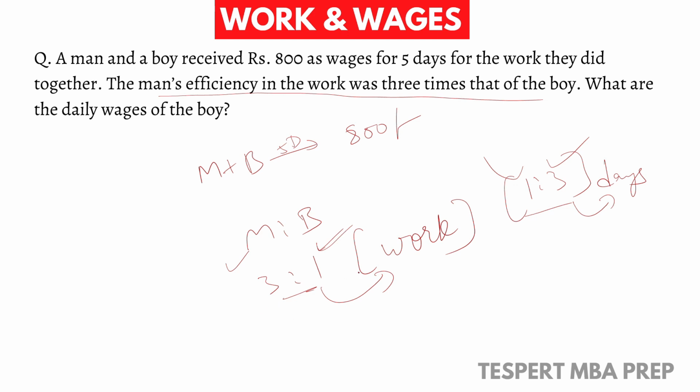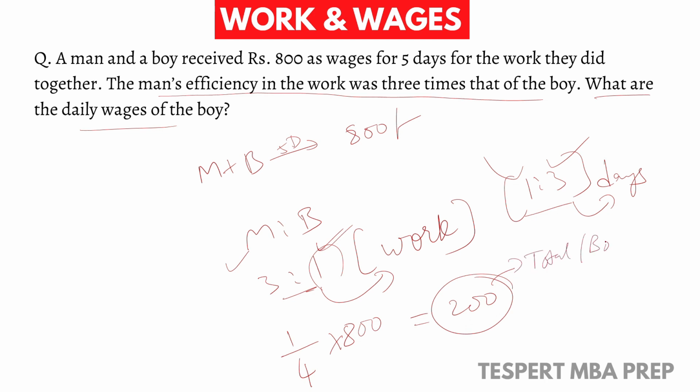So 3:1 is the ratio, and we must find the daily wage of the boy. The boy's share is 1 by total parts 4, into total wage 800, which is equal to 200. 200 is the total wage for the boy, but we must find the daily wage. Daily wage means, for how many days did he work? He worked for 5 days. So divide by 5, and we get 40 rupees as the daily wage for the boy.